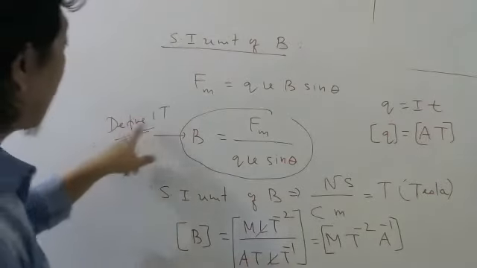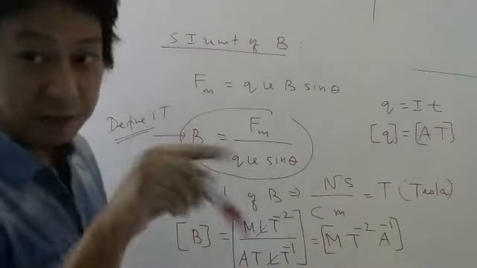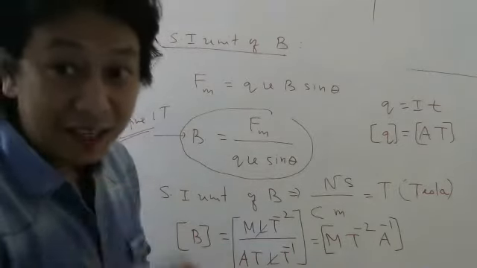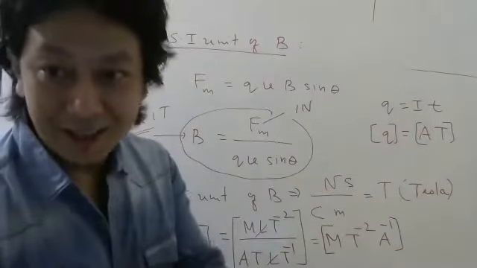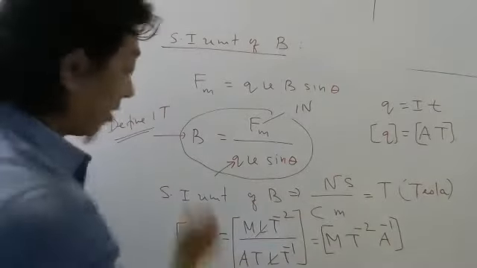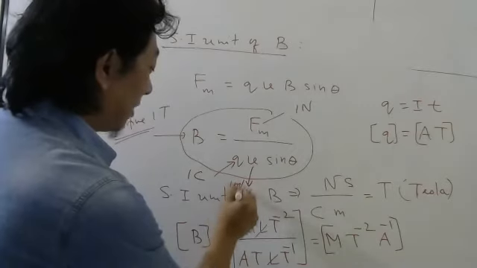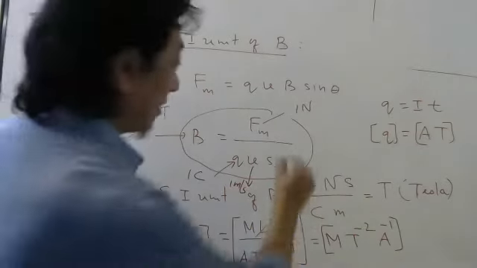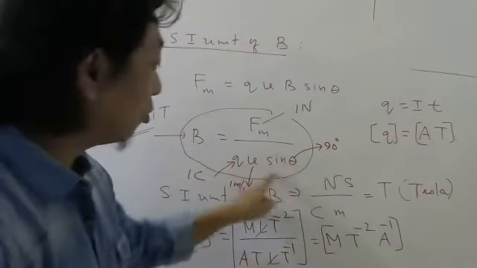So if I ask define 1 Tesla, what will you say? 1 Tesla is that magnetic field which can exert a force of 1 Newton to a charge of 1 coulomb moving with velocity 1 meter per second in a direction perpendicular to the magnetic field, because you want this also to be 1.